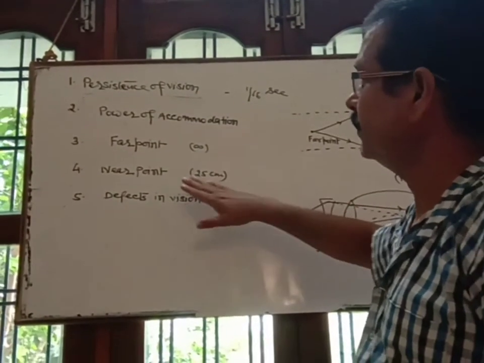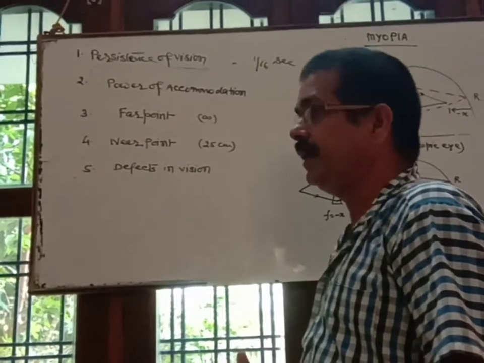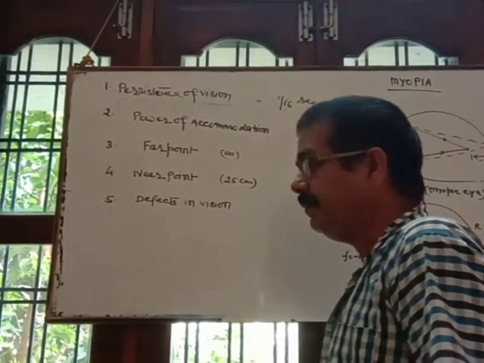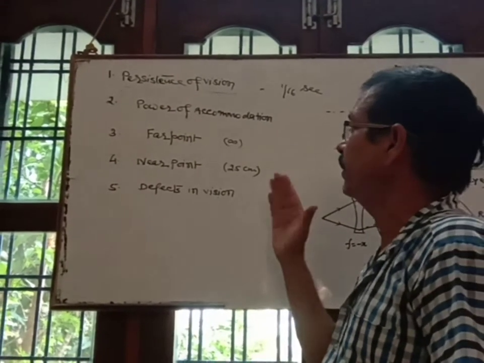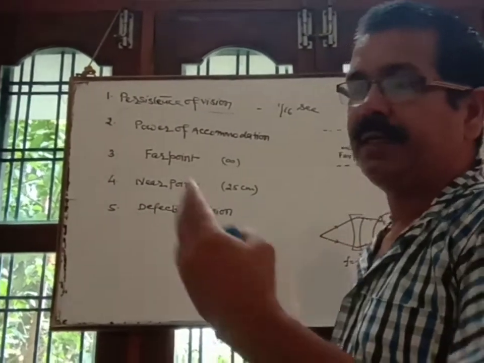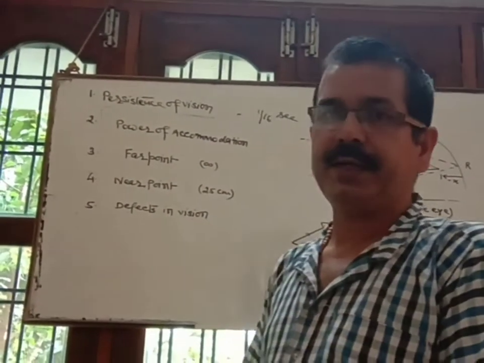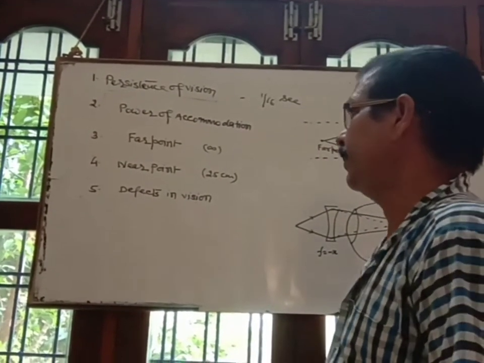Correct? Means if an object is kept at a distance of 25 centimeter from your eye and you can see it without any strain, then it means the condition of your eye is okay. You can check your eye yourself by keeping your book 25 centimeter away from your eye, and if you can read it without any strain, it means your eye is okay.